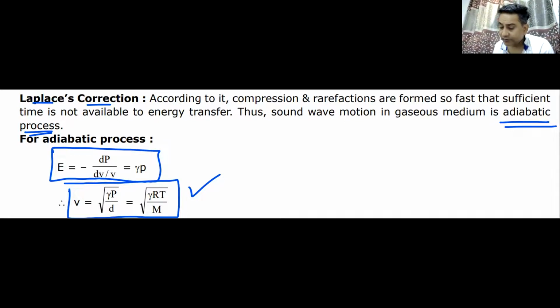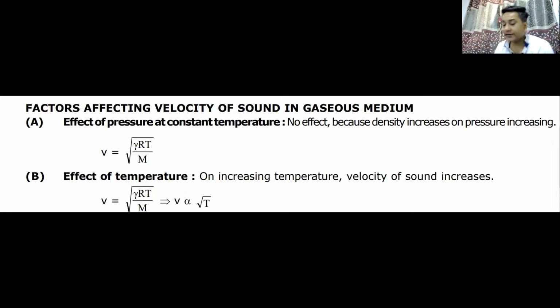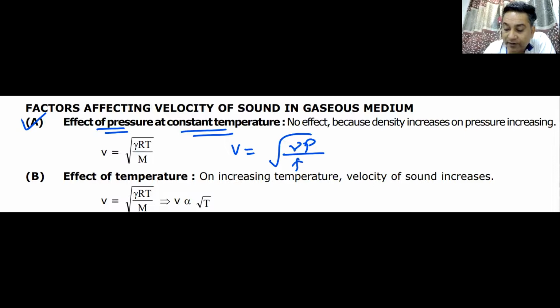I hope you have noted it down, beta. Well, let us see the effects of various factors on the speed of sound, and the most important is the effect of pressure at constant temperature. Remember, if I increase or change the pressure of the body, I can also change its density. The formula for speed of sound is also written as root of gamma P by rho. From here, you will see that it is directly proportional to root over P. But it may happen that you can change the pressure without changing the absolute temperature.